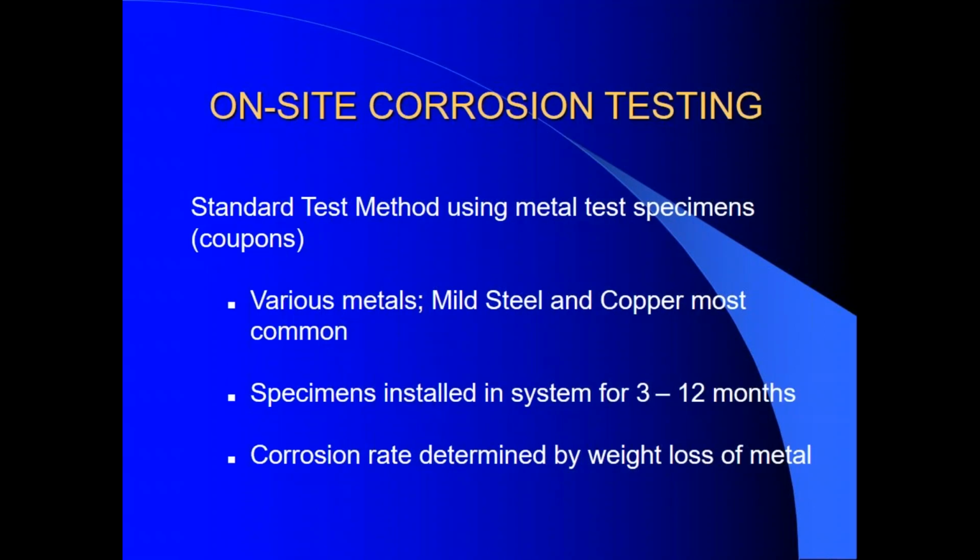For on-site corrosion testing, we use standard test methods and metal specimens. Mild steel and copper are the most commonly tested metals. However, other metals can also be tested. Specimens are installed in the system, exposed for 3 to 12 months, and then removed. Our lab processes them to determine weight loss of the metal, and this is used to calculate the corrosion rate.